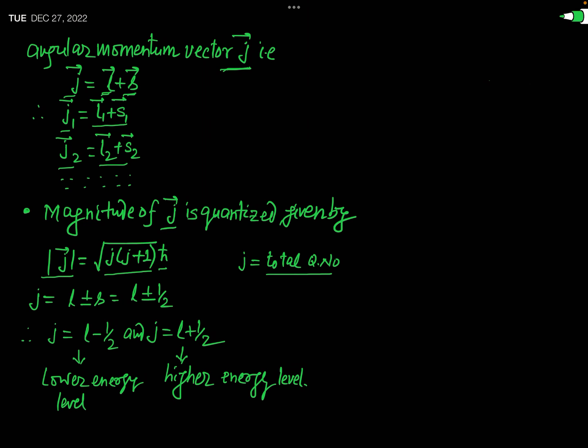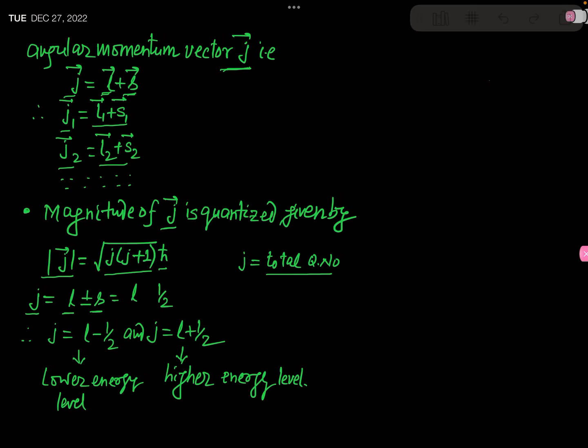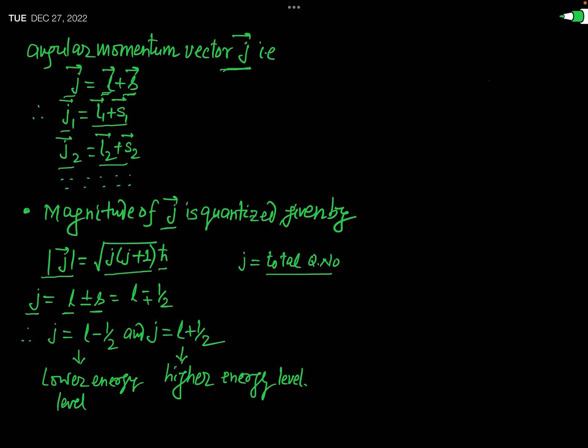This quantum number is a combination of the orbital quantum number L and the spin quantum number S. And this total quantum number j is given by L plus or minus S, or you can also say L minus or plus S, that is, L plus or minus 1 by 2, because S is equal to 1 by 2.